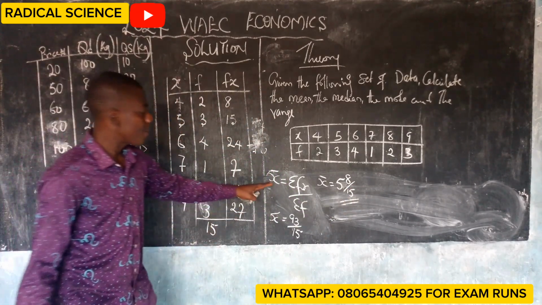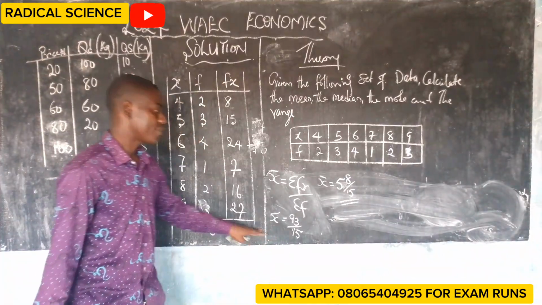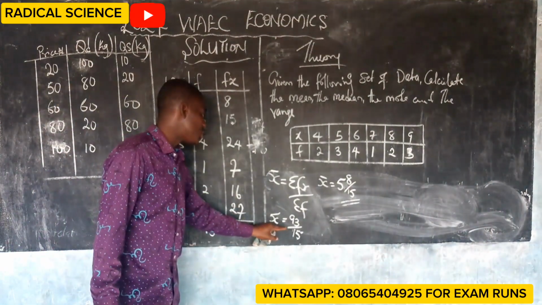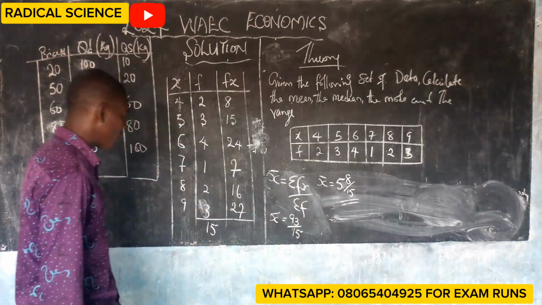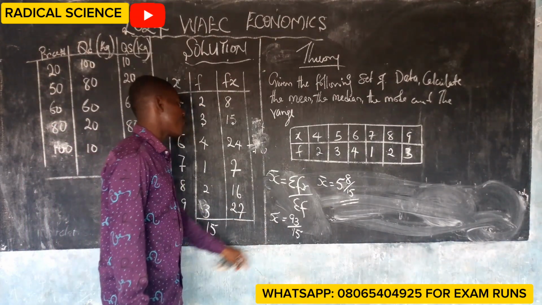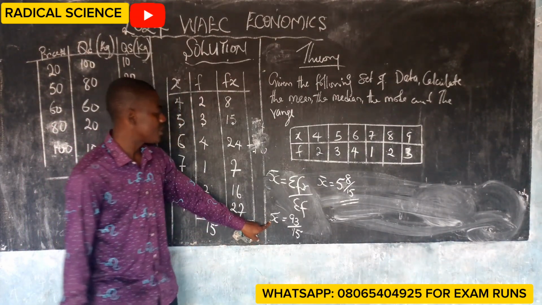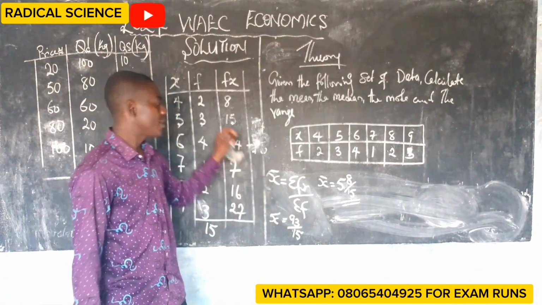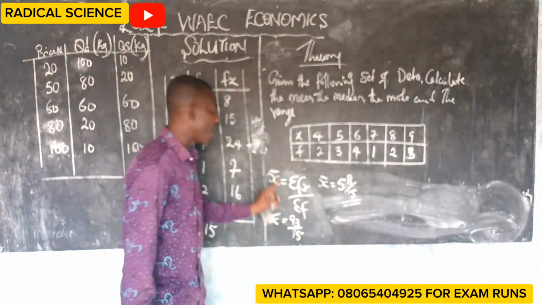This is my mean. I just changed them to mixed fraction. Therefore, this x-bar is my mean.